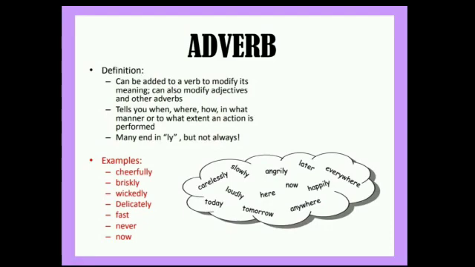Now we will see what is an adverb. An adverb is a word which is added to a verb to modify its meaning. It can also modify adjectives as well as other adverbs. It tells us when, how, in what manner or to what extent an action is performed. For example, she sings sweetly. Here the word sweetly is an adverb because it is modifying the verb sings. Or you may also say the word sweetly shows how the action of singing is performed. The other example is, the children yelled loudly. Here the word loudly is an adverb because it is modifying the verb yelled.